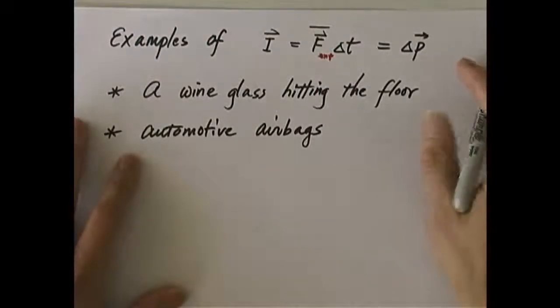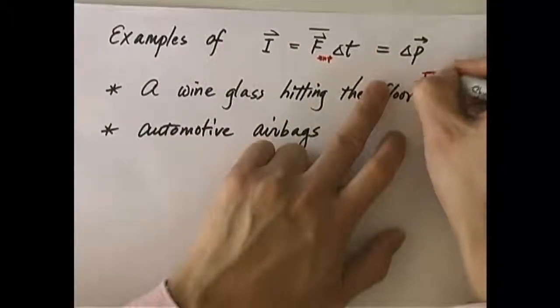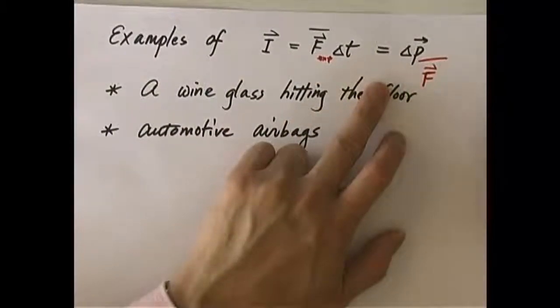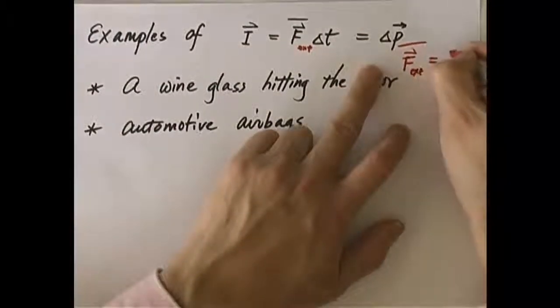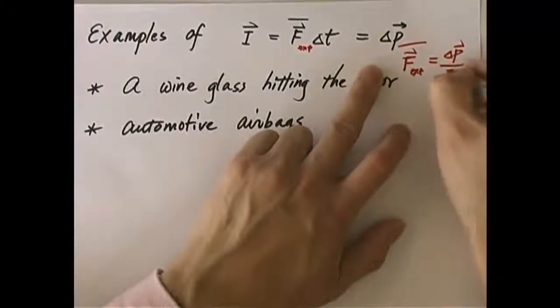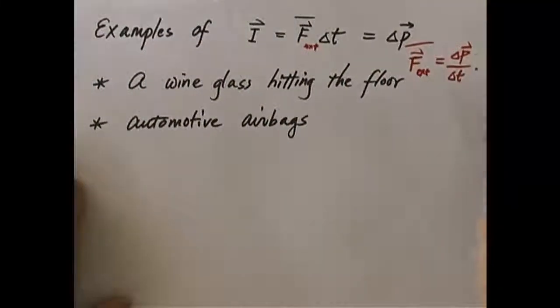Okay, so let's write this down. F average, the average force, right? Average external force exerted on the system equals delta p over delta t. Okay, in other words, the average rate of change of momentum over time.